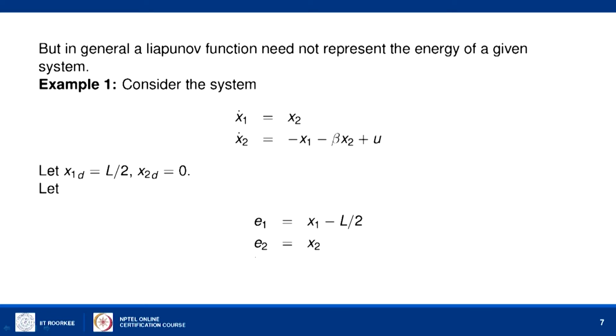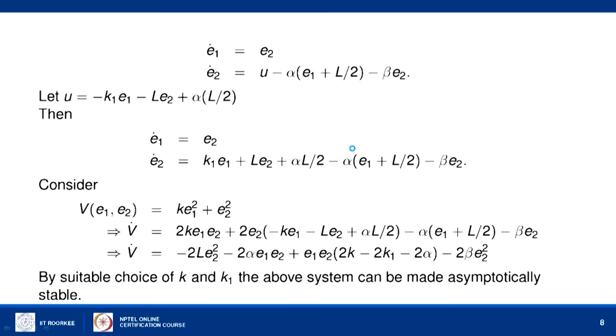Now, convert this given system of equations in terms of the error. If you differentiate E1, that will be x1 dot minus 0. So, you will get E1 dot is x1 dot itself and E2 dot is x2 dot itself. So, we can write the system in this form.